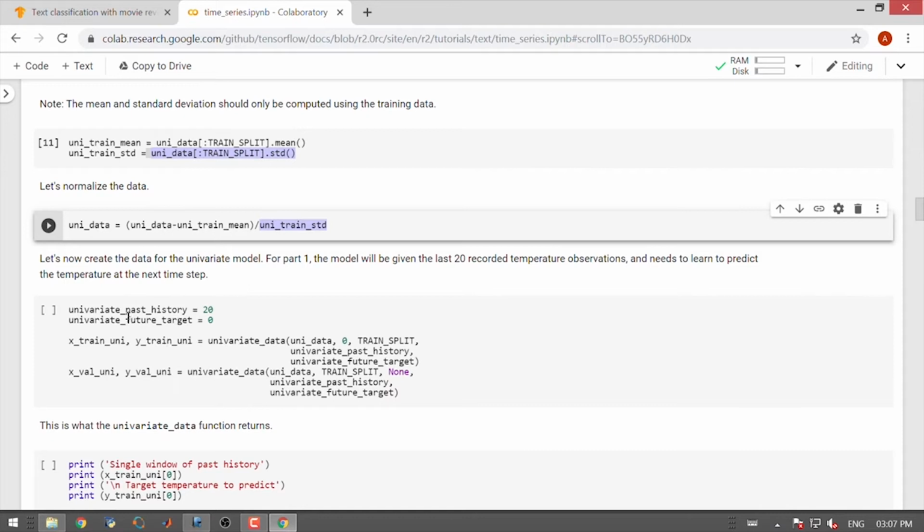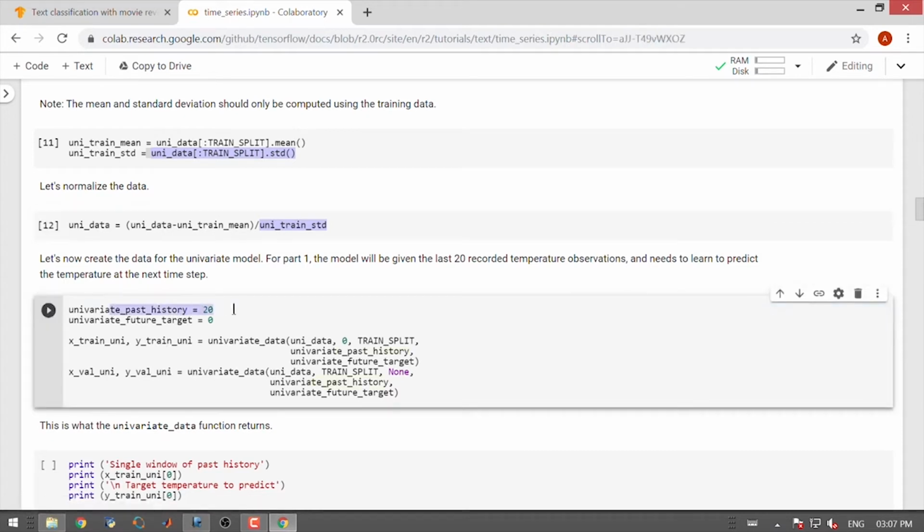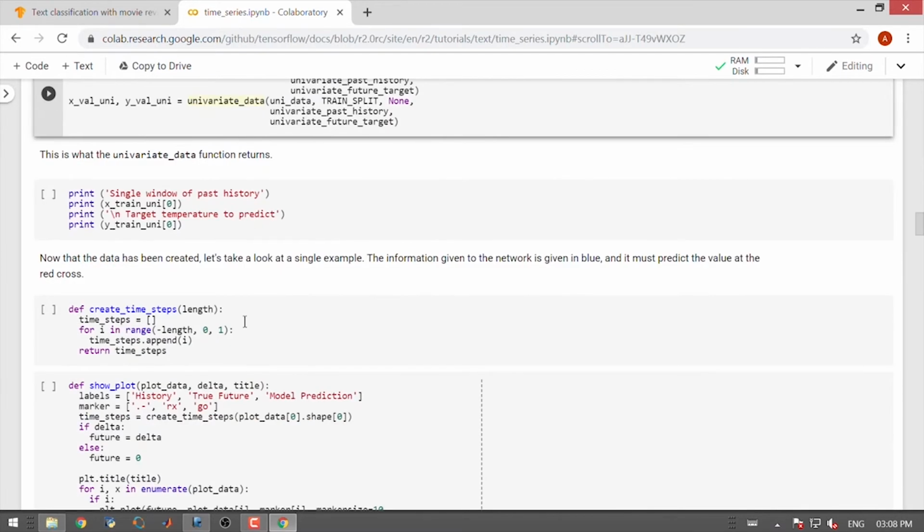The model will be given last 20 recorded temperatures and it needs to predict the temperature at the next time. So, we use univariate underscore data function that we define for extracting the training and the target data. So, we apply the same function to obtain training and validation data sets. So, let us look at what this particular function returns.